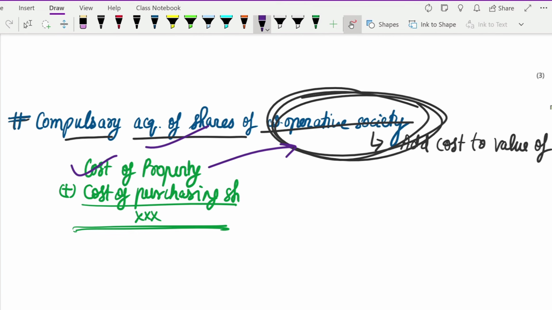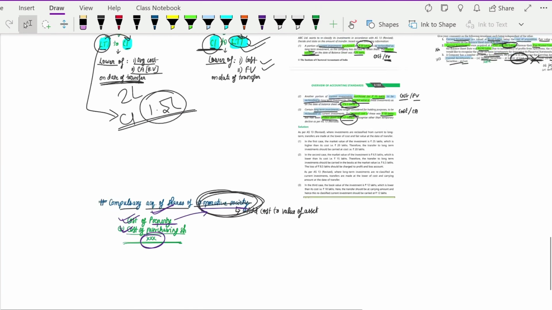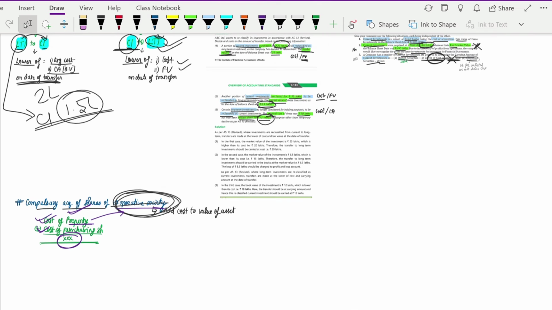To the cost of the property you are acquiring, you add the cost of purchasing shares, and that will be the total cost in the books. Both of these together give the total carrying amount of the property. This is only the case when a cooperative society comes.